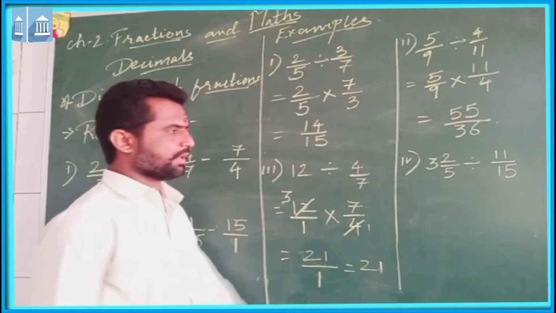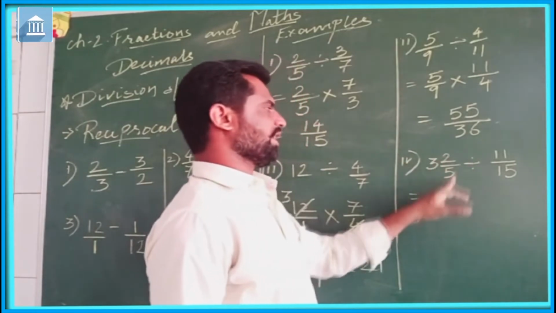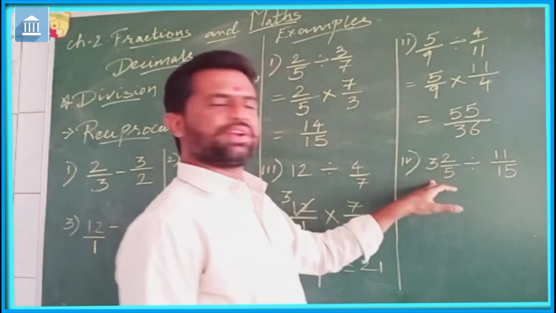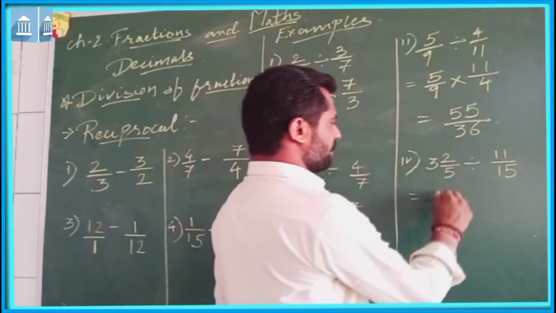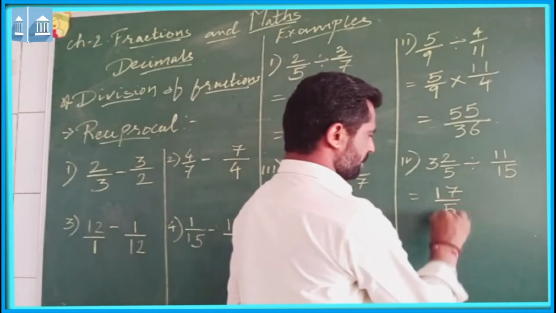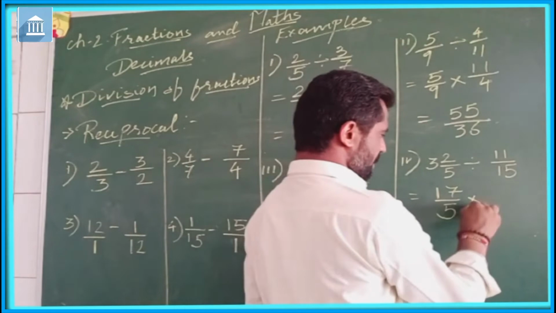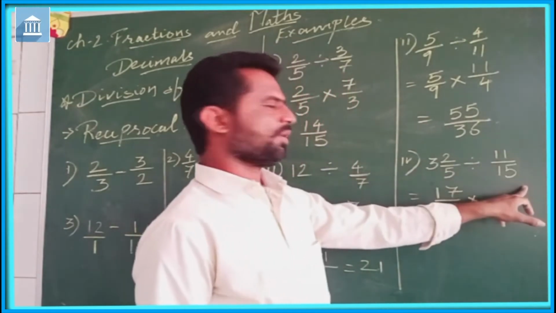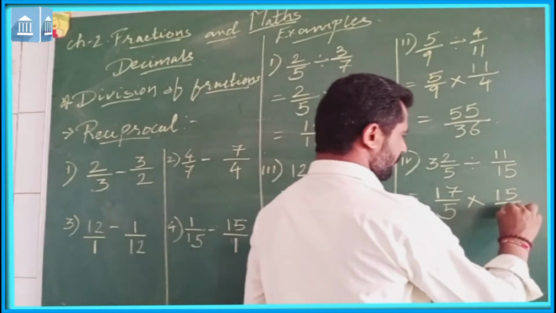Here, the first fraction is in mixed form. First we need to convert this into improper fraction, that is 5 into 3, 15 plus 2, 17 upon 5. Then the division sign will be converted into multiplication, and the reciprocal of 11 upon 15 will be 15 upon 11.